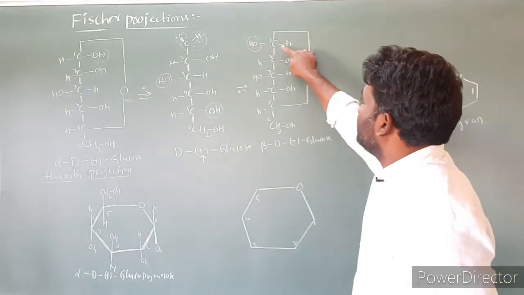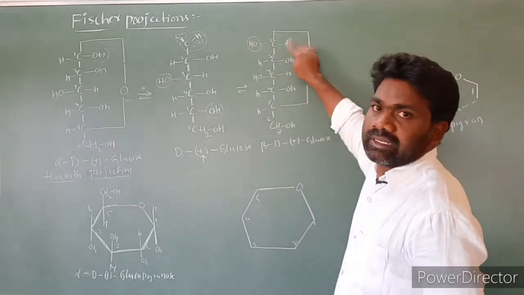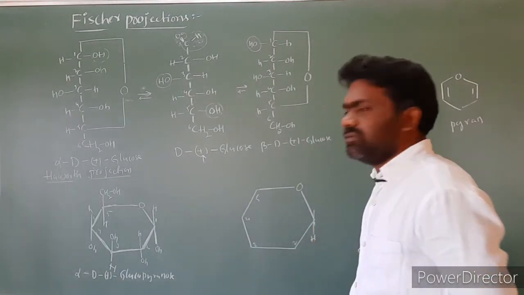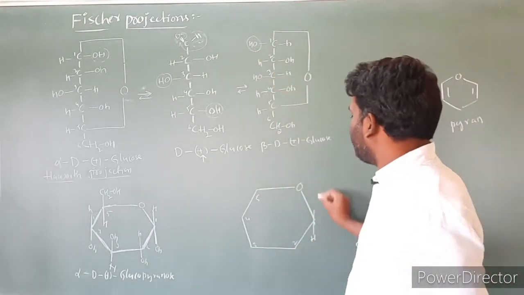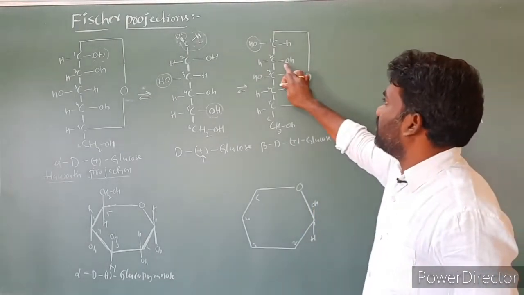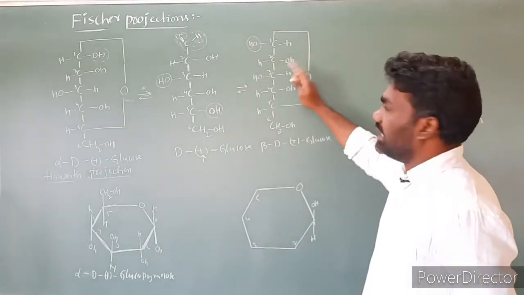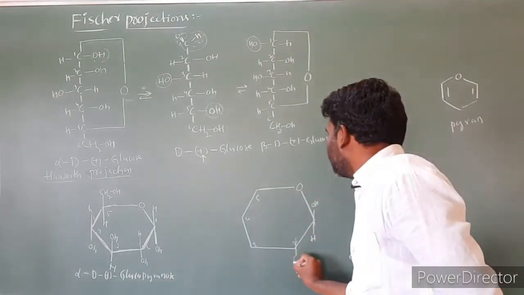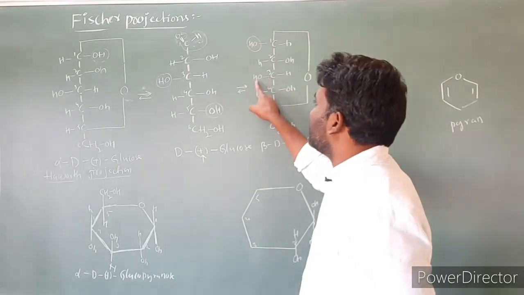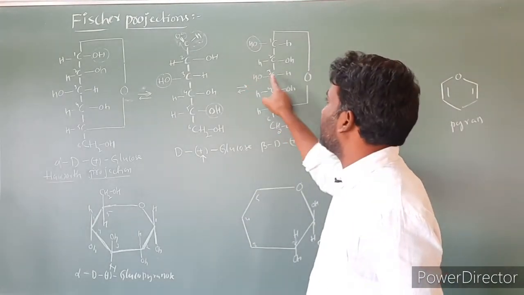At the first carbon, hydrogen is at the right side, so we take it down. So hydrogen at the downside and OH upside, like this. And at the second carbon, OH is at the right side, so we take it down. OH, H. At the third carbon, OH is at left, hydrogen at right side.